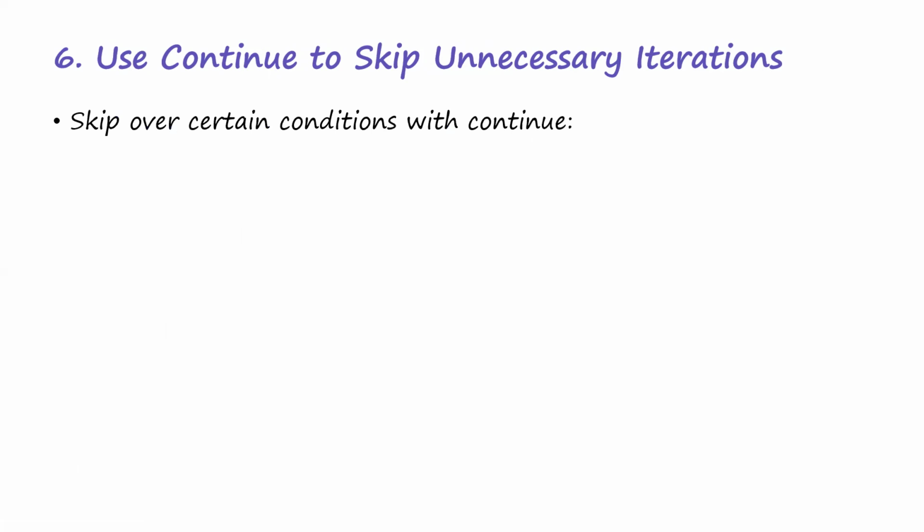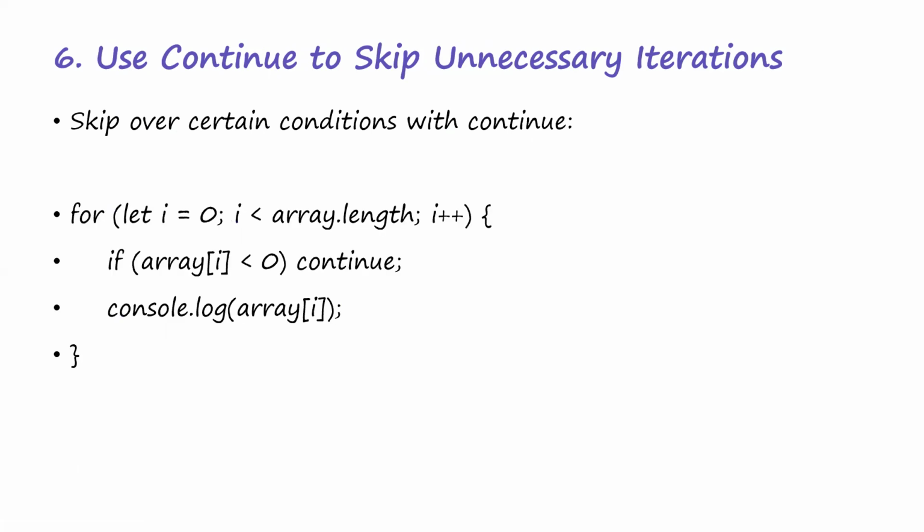Use continue to skip unnecessary iterations. There could be some conditions where you have a list of something, but you don't want to loop through all of them. You can use continue, depending on your logic. I don't know what your logic could be, but we have taught you this, so you understand why we use the continue statement. Let's say you have an array of numbers, and instead of looping through null values, once you get to any value that is null, you can skip to the next iteration. So use continue to skip unnecessary iterations.